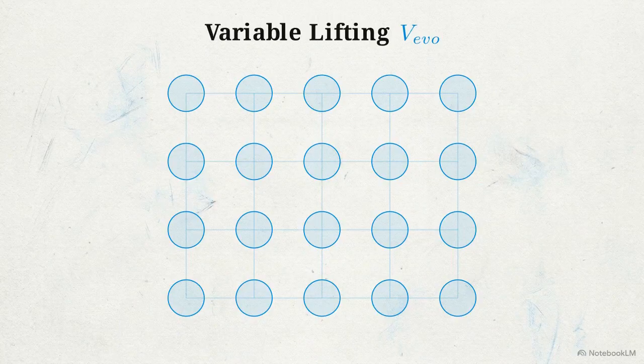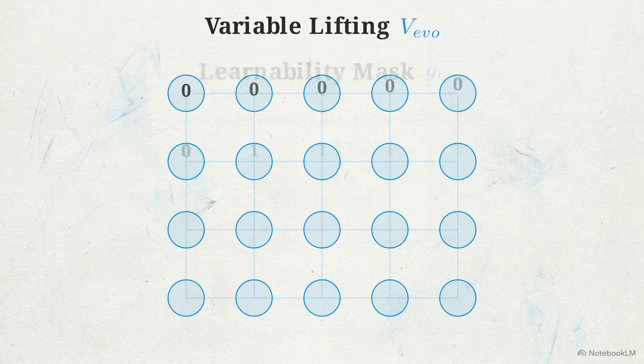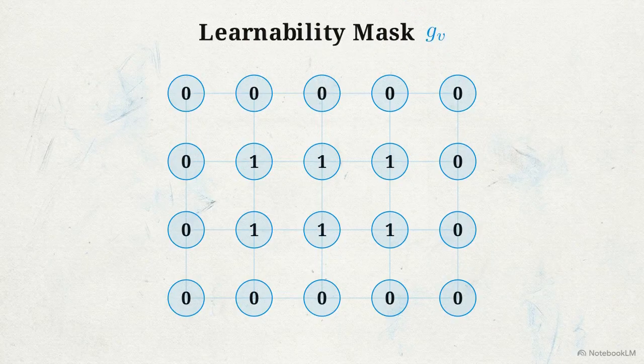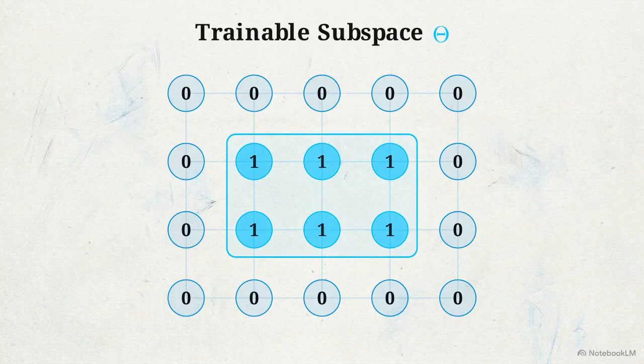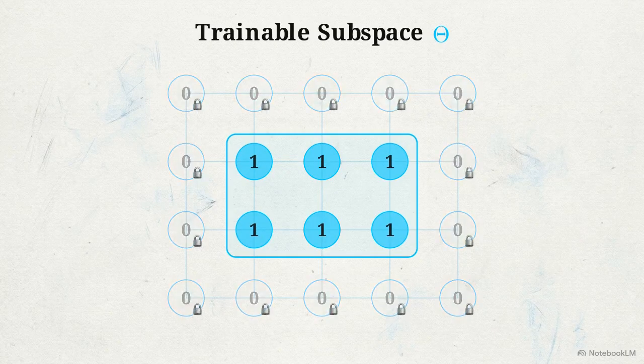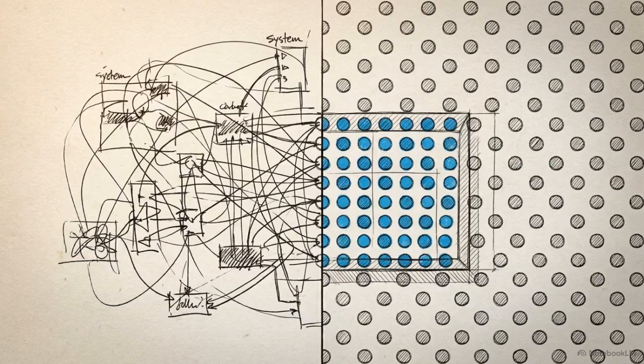This operation takes wildly different formats and homogenizes them into a single targetable topological space. Once flattened, the system applies a binary learnability mask, assigning a 0 or 1 to specific nodes. This mathematically delineates the trainable parameter subspace, dictating exactly which elements the optimizer is authorized to modify and which remain fixed. Variable lifting takes tangled, chaotic system code and transforms it into a rigorous, control-theoretic surface ready for formal algorithmic manipulation.